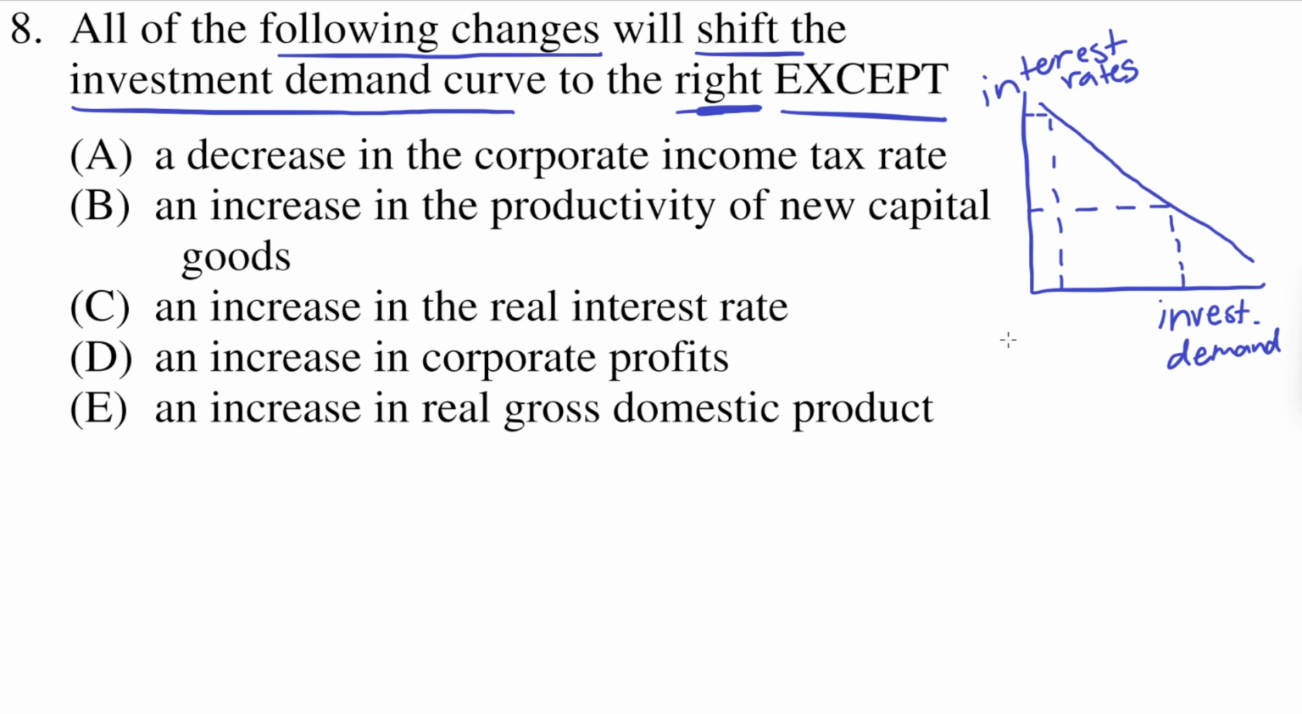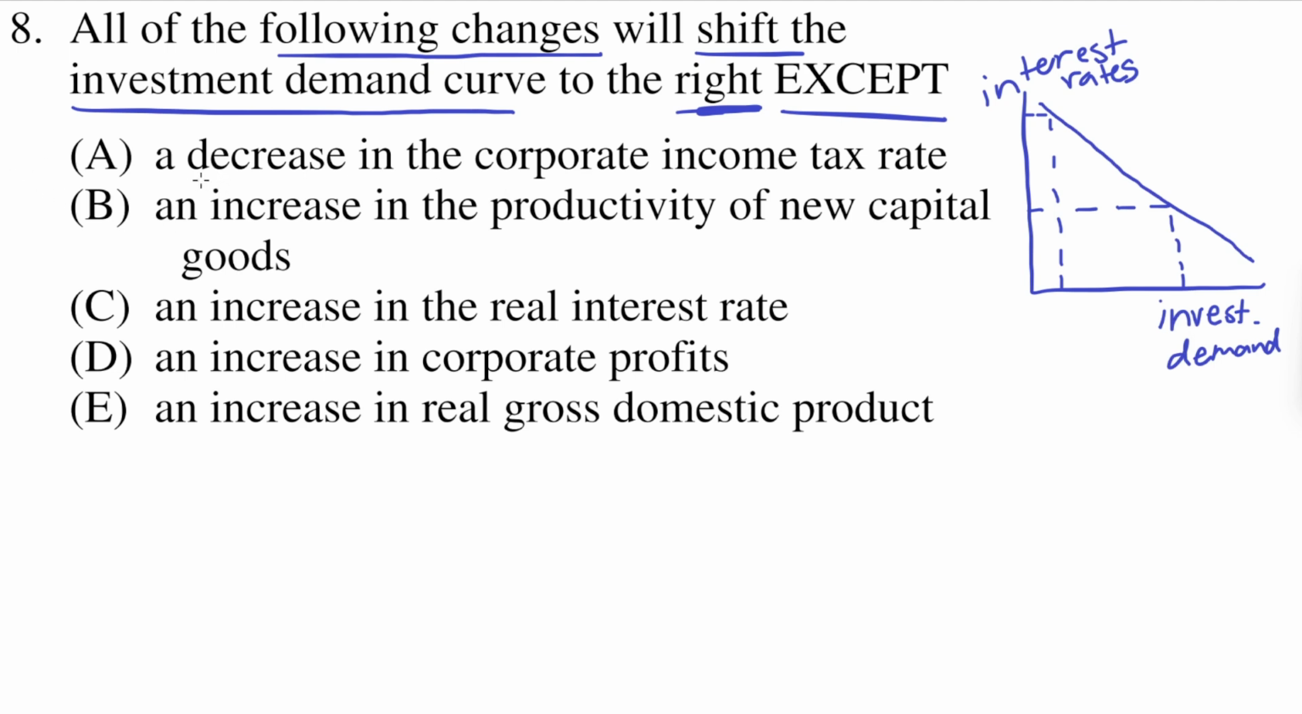So companies and investors are investing more when interest rates are lower, because when interest rates are lower, the cost of borrowing money to invest is lower. So less costs mean that investors or businesses can invest more. So we need to find out which one of these does not shift the investment demand curve to the right. So it doesn't shift the curve to the right, indicating a higher level of investment demand overall.